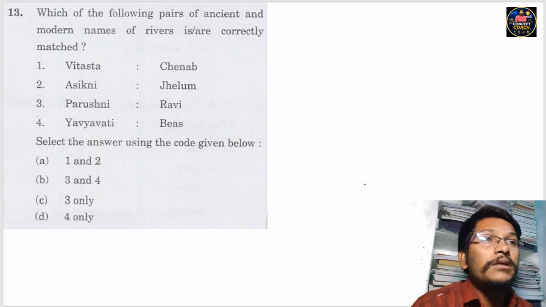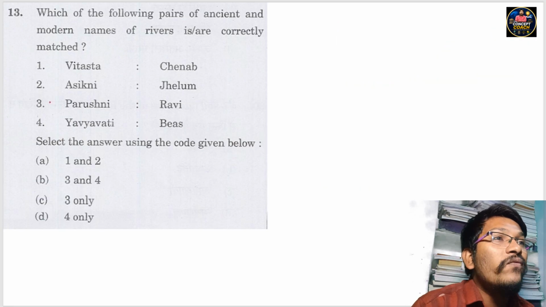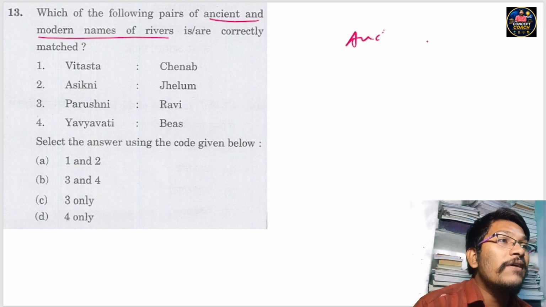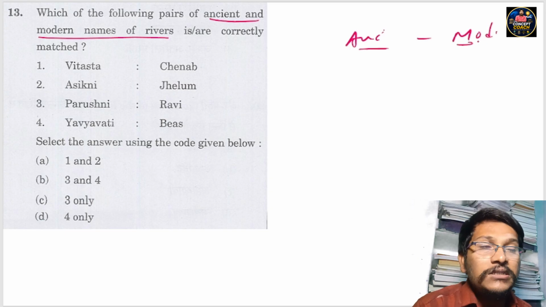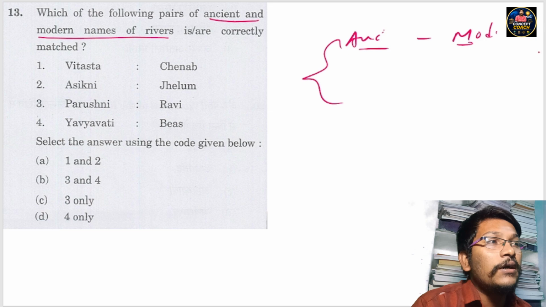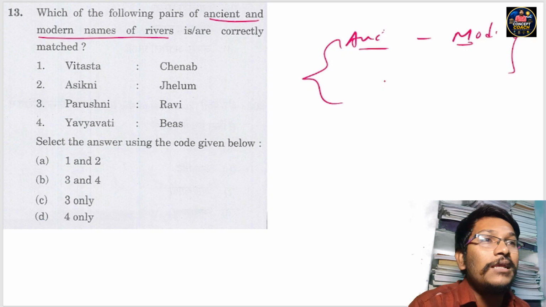So coming to question number 3, which of the following pairs of ancient and modern names of rivers is or are correctly matched? So we must know ancient river names and the currently existing modern river names. I have the list of these ancient and modern rivers for some of the rivers. I will post it in our Telegram channel, and please refer to that Telegram channel to get those details.